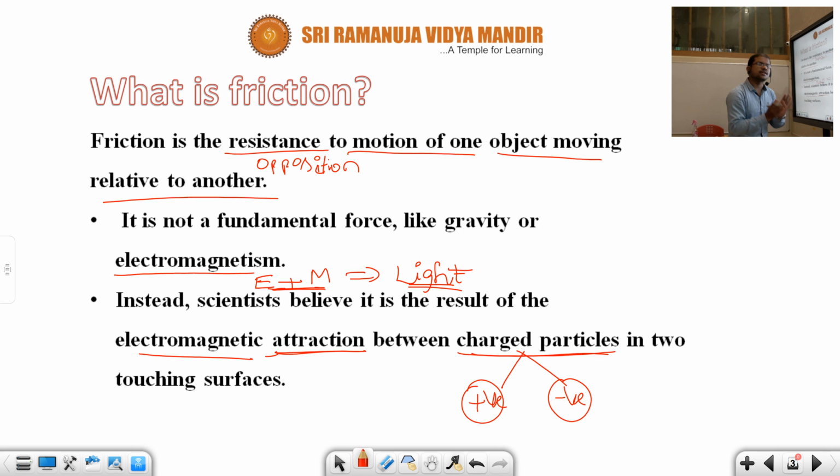attraction force. Understood, children? Suppose you consider a magnet. Let us consider a normal magnet. Two bar magnets are there, and here this one is the north pole, this one is the south pole. Just this is common sense.